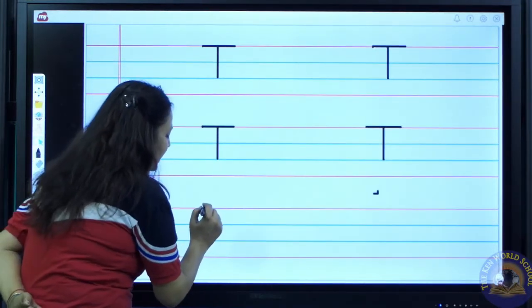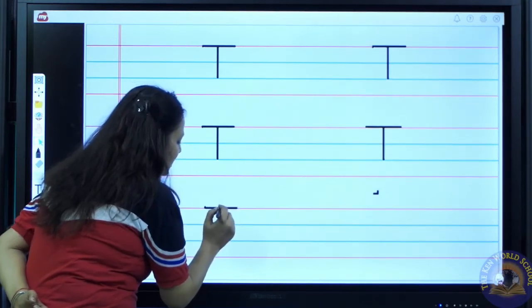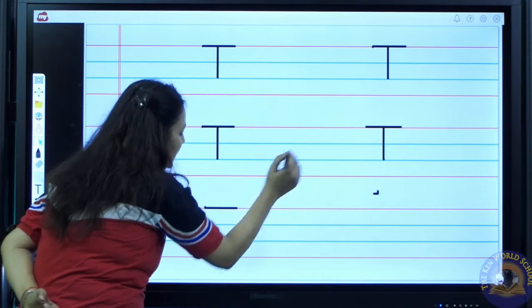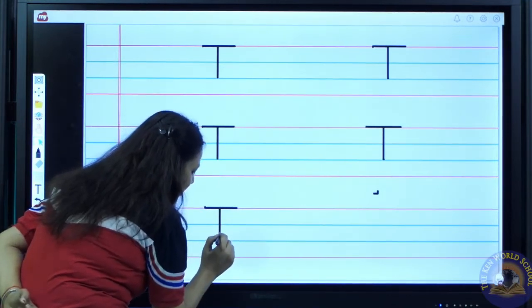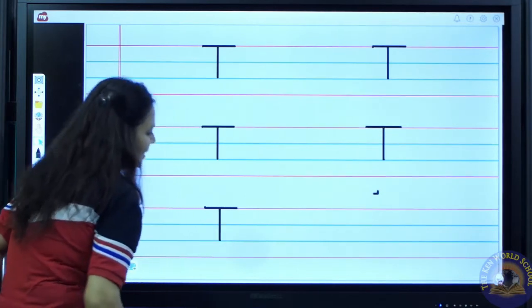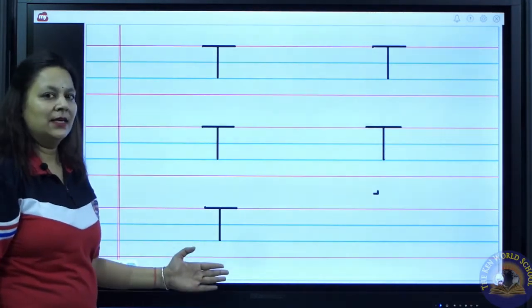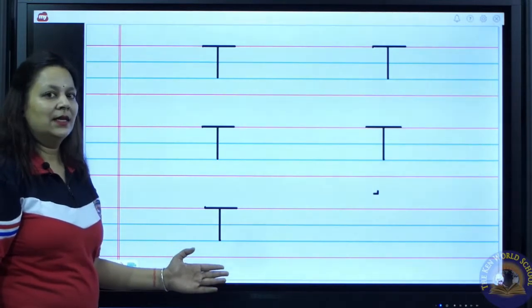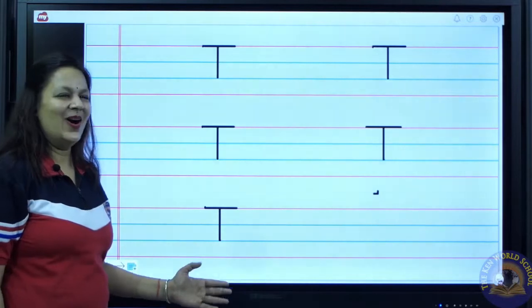Draw a sleeping line on the top line. Come to the center of the line. Draw a standing line from the top down, down, down. We'll stop on the base line. T. T says T. T as in toy.